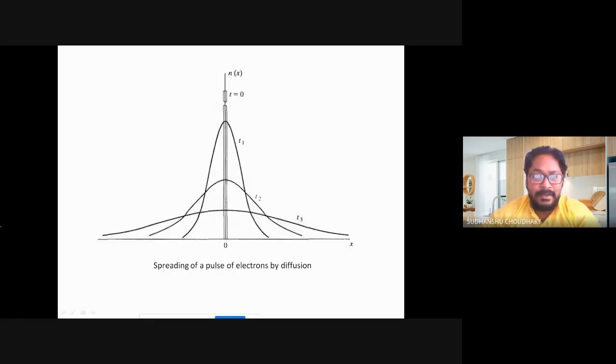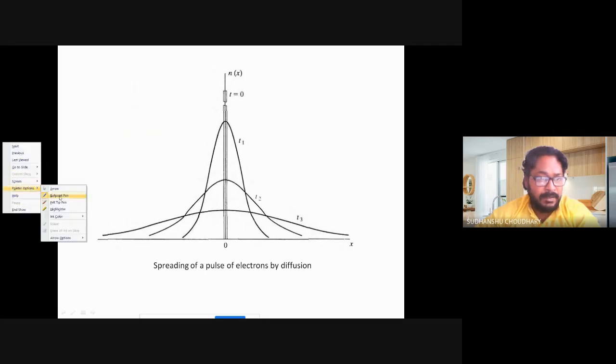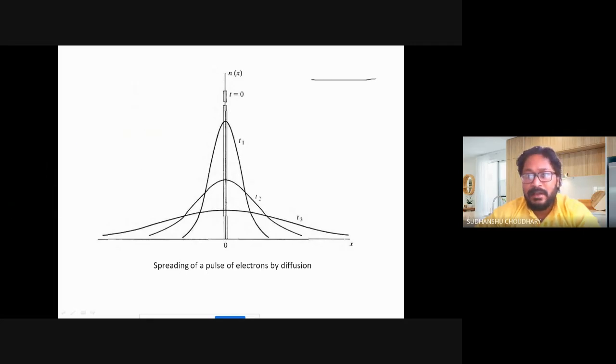So now let us consider an example, and let us say that I have again a semiconductor. Let's say we have a semiconductor, and we try to inject electrons at this point.